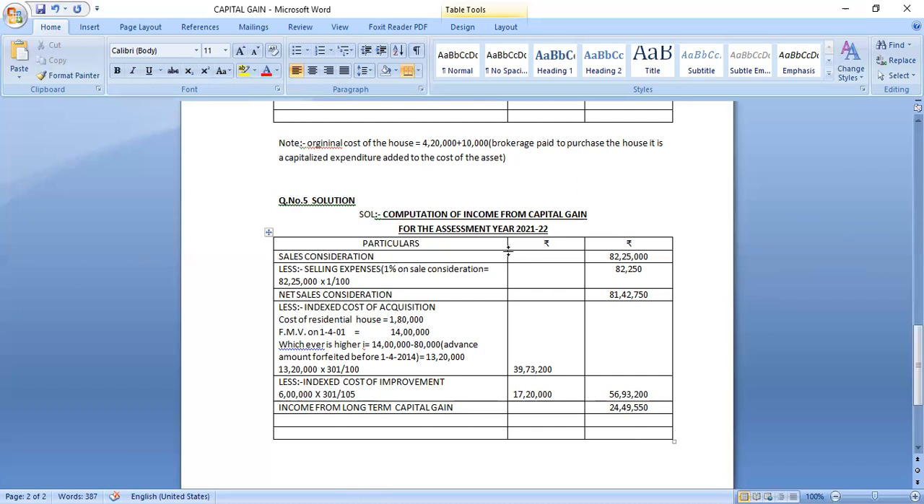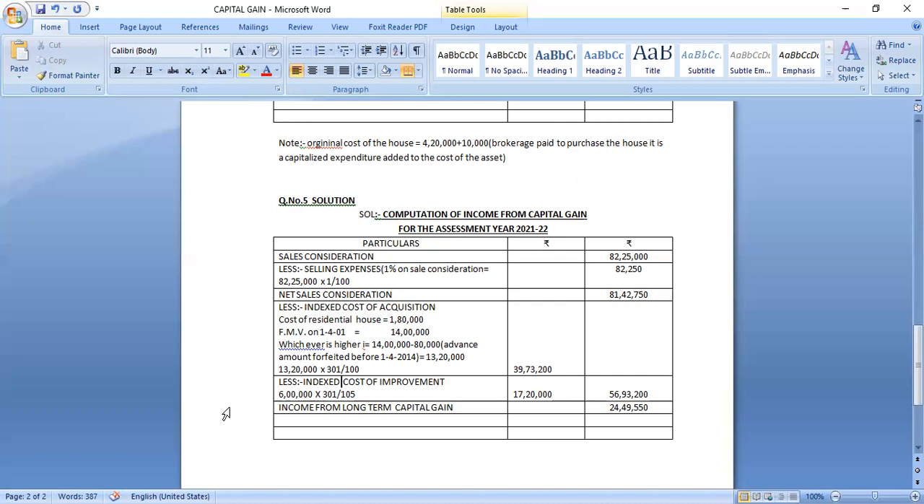So this is how to conclude. If an advance amount is given and it is forfeited, and remember, the cost of improvement incurred before 2001 has to be ignored, and after 2001 has to be taken into account. It is the same formula: original cost of improvement into last year index value divided by index value of the improvement year. In whichever year you made the improvement, you have to take that index value. You will get 17 lakhs 20,000. So the total net value will be income from long-term capital gain, that is 24 lakhs 49,550.